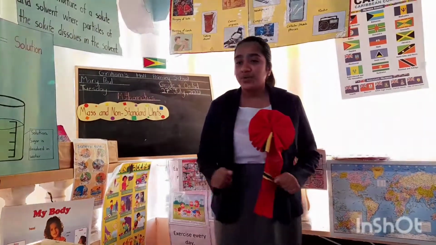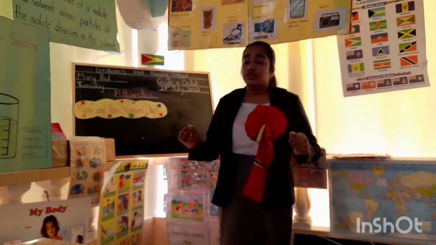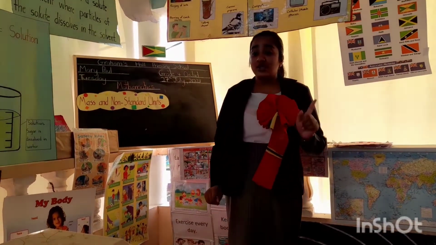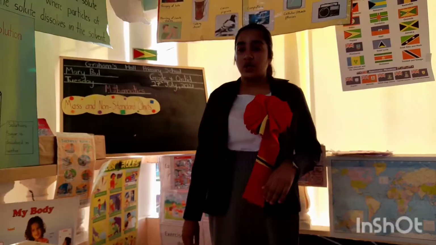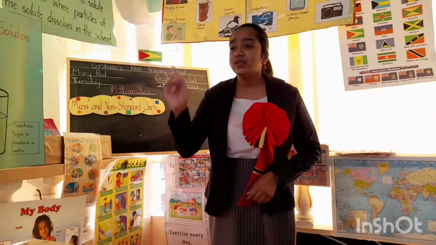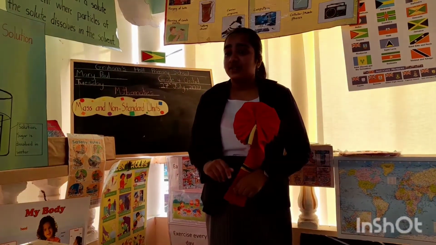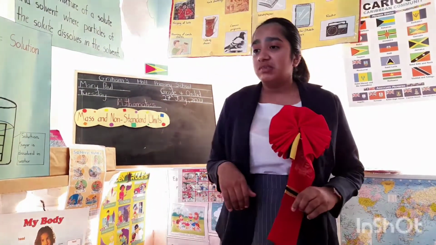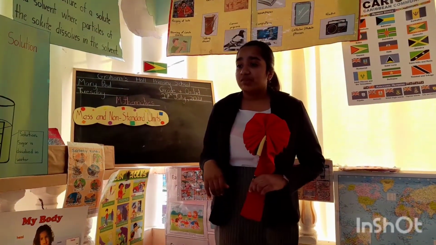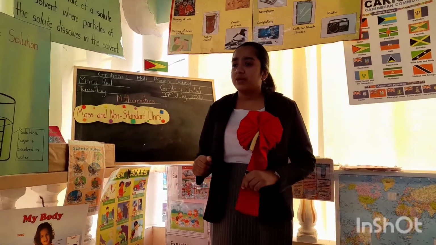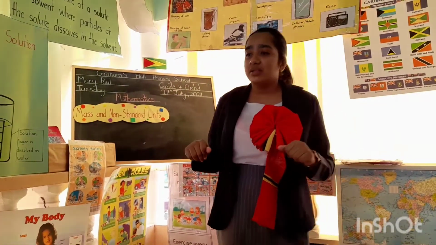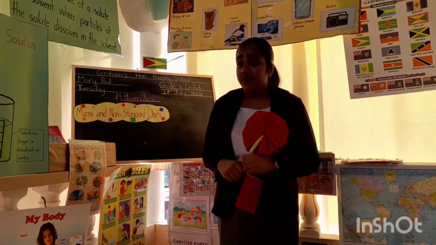Okay boys and girls, how many of you enjoyed that song video? Okay, very well. Now teacher is going to ask you some questions on the song. So listen attentively. What is one light object you would have identified from the video? Go ahead, Marcy. Marcy said the light object is the paper. Very good, Marcy. What's another light object? Go ahead, Brandon. Brandon said another light object is the feather.